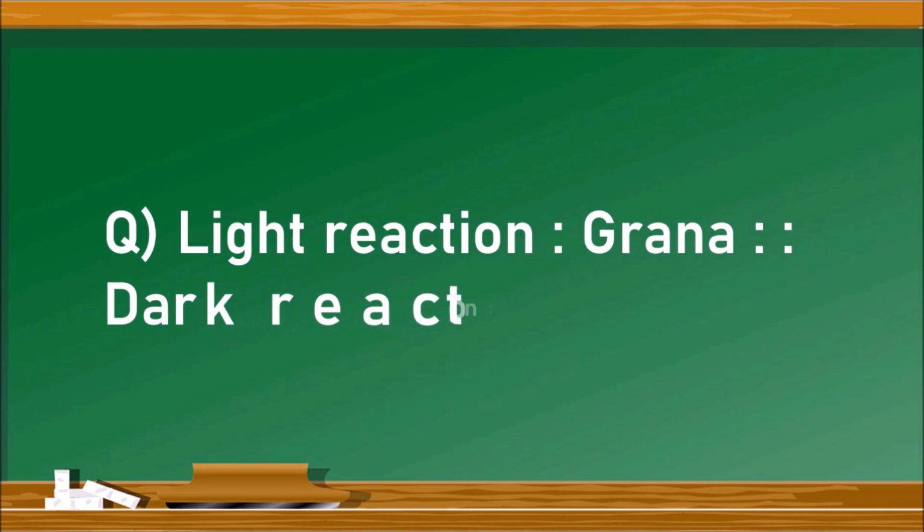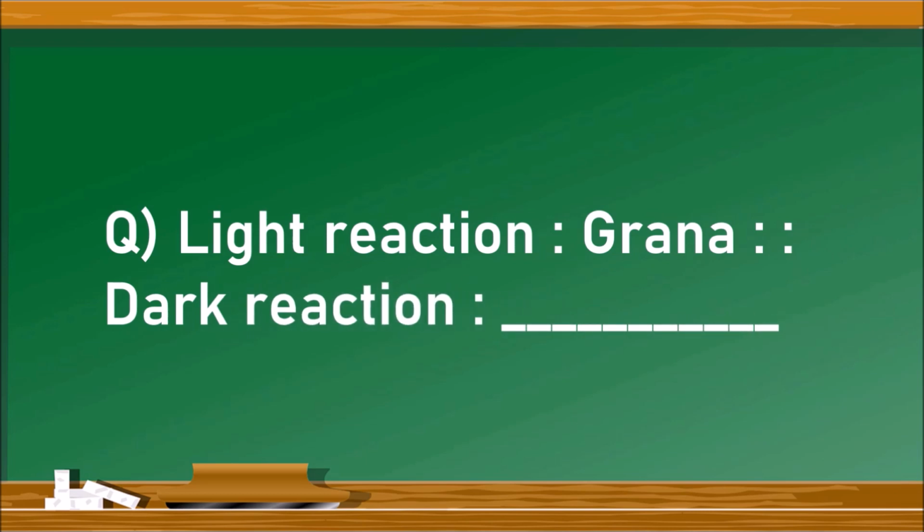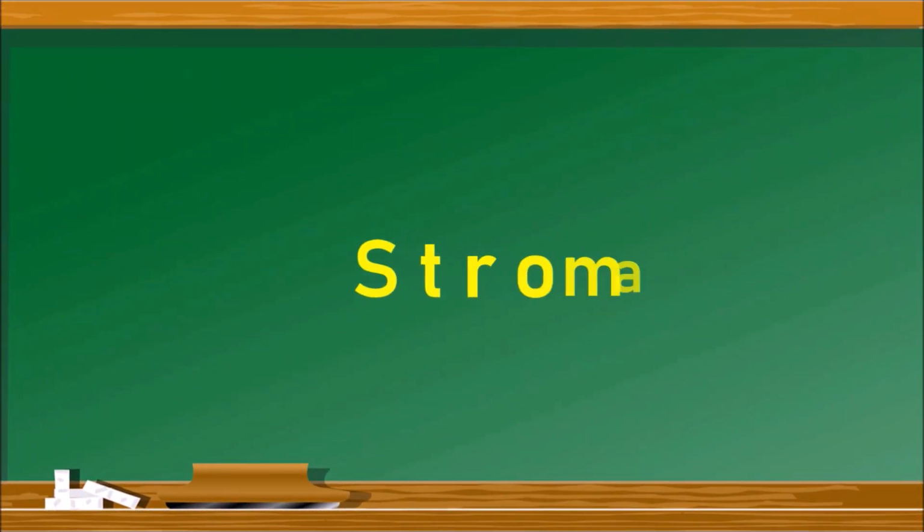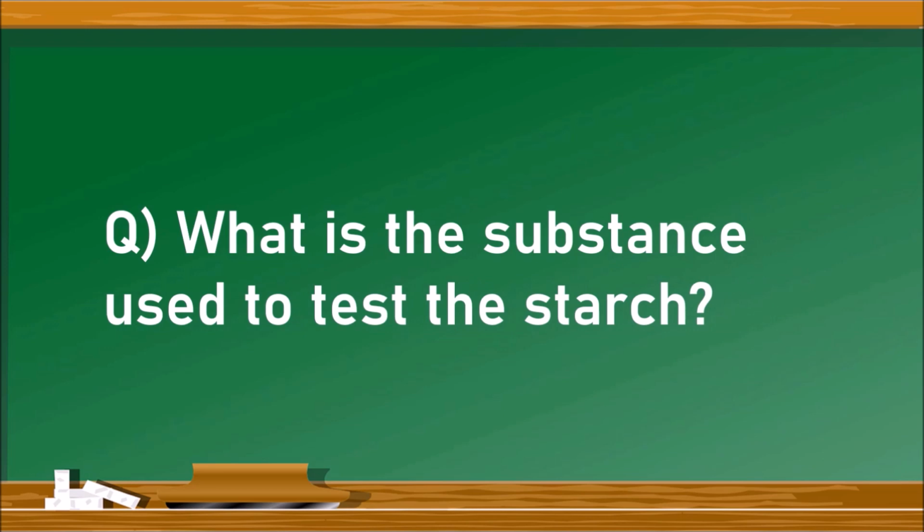Light reaction is to grana, so as dark reaction is to dash. It refers that light reaction takes place in grana, then where does dark reaction occur? The right answer is stroma. It is a fluid part of the chloroplast which takes over dark reaction in the process of photosynthesis. The next question is, what is the substance used to test the starch? Iodine solution is the right answer.